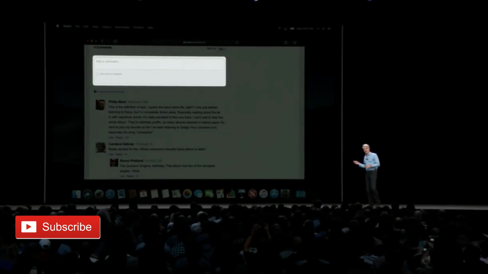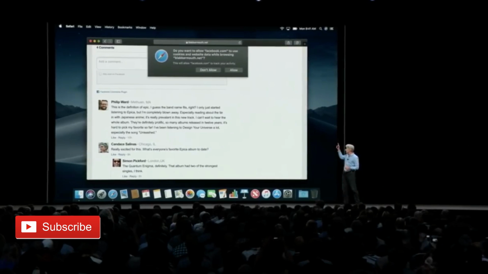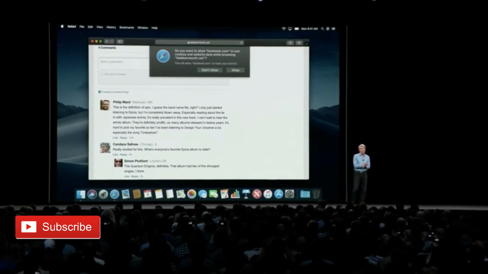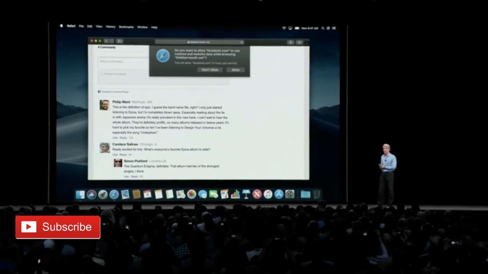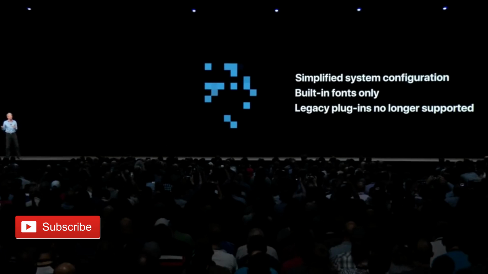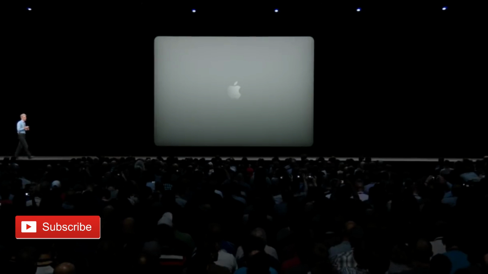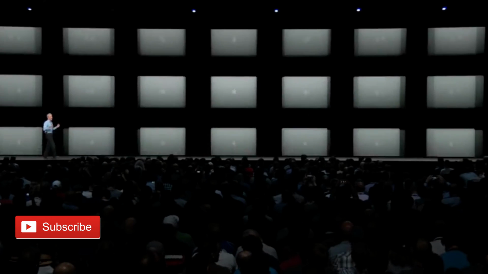Safari will now shut down social widgets like the Facebook comments and liked widgets found on a lot of websites, which can be used to track your history even if you're not using the social apps. Safari is also making it harder for websites and companies to uniquely identify your device and track you.